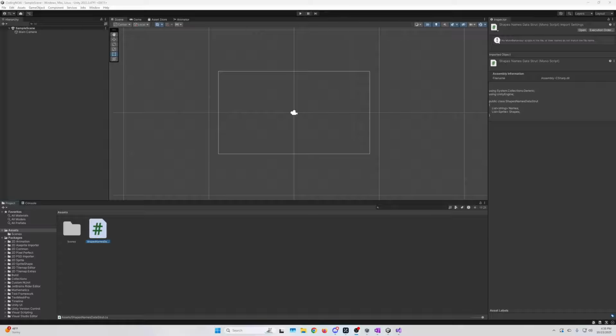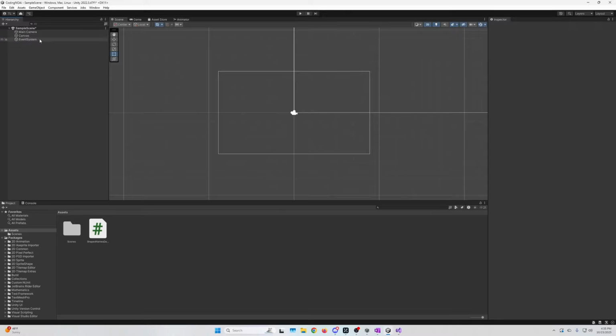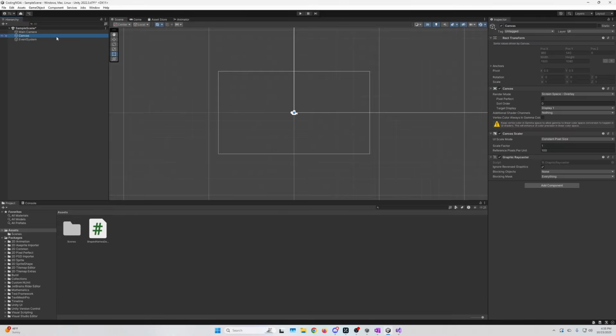We'll see. Next step in our sample scene or whatever scene you want to have, we are going to add 5 anchor points to a canvas. So right click, we're going to make UI, and we're going to add a canvas. Adding a canvas also adds an event system. A canvas doesn't work without an event system.